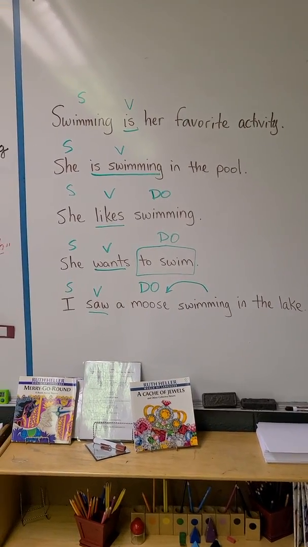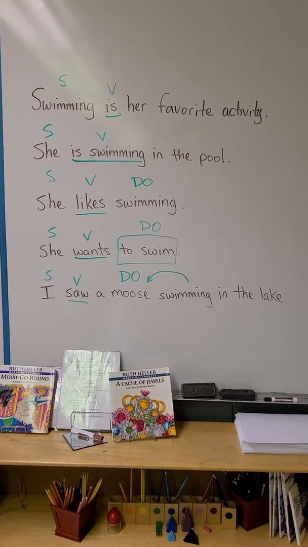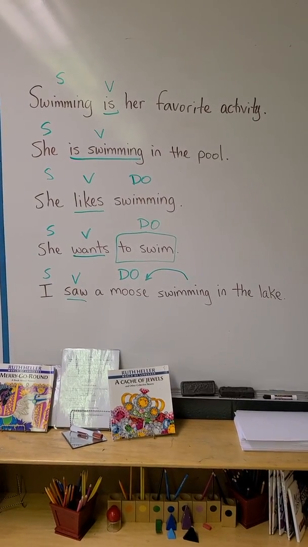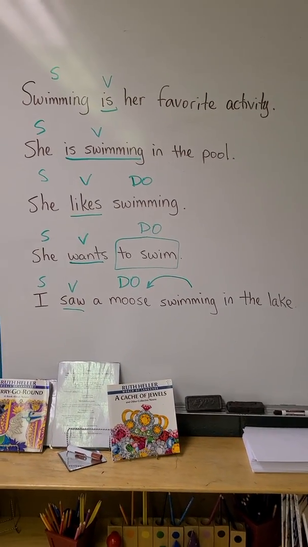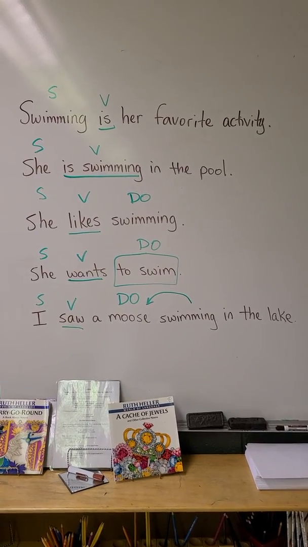Things that look like verbs but act like something else are called verbals. We can label them as gerunds, participles, or infinitives, but that's for another lesson. Right now, I just wanted you to start thinking about how some things look like verbs but aren't verbs in the sentence.